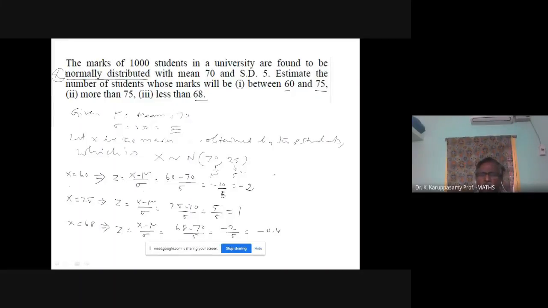So first you find out the corresponding Z value. Then we are going to find out the probability, then multiply with the total number of students. The total number of students is also given, capital N, capital N equal to 1000. So probability into capital N, if you multiply, we get the number of students who have scored between 60 and 75. Let us do the first subdivision: probability between 60 and 75.